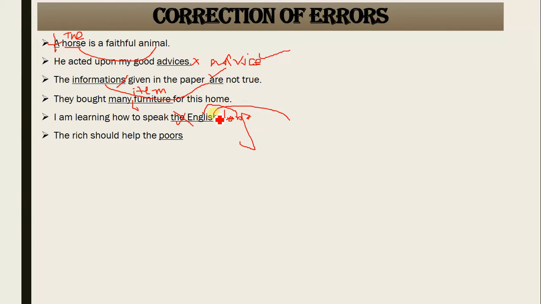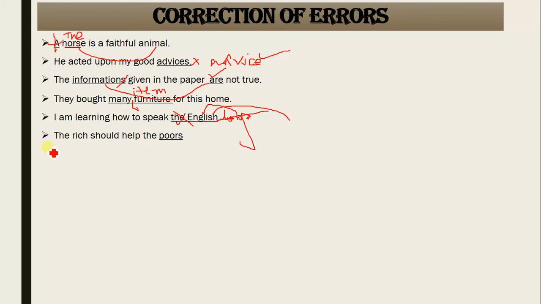If it would be there together like in this way, in the same sentence, then you can go for article the. Otherwise, if the word language and subject would not be there, never use article the with the subject or with the language separately.